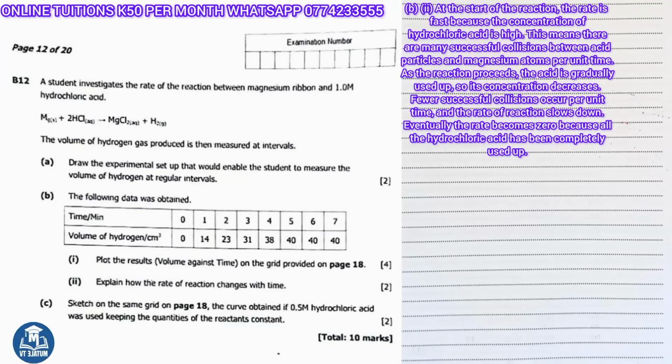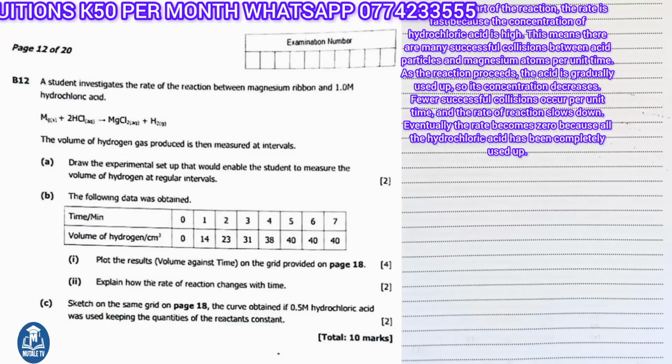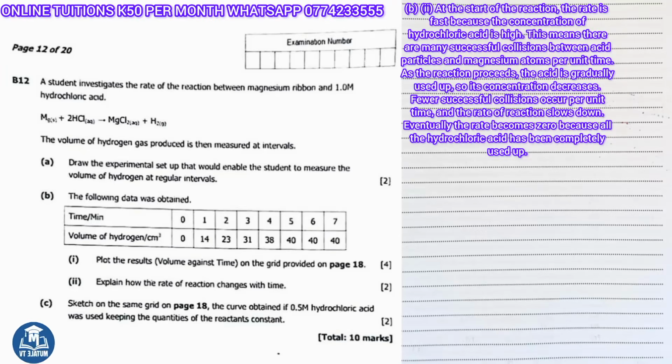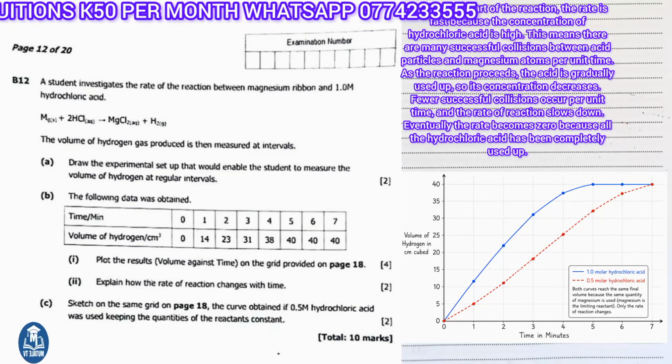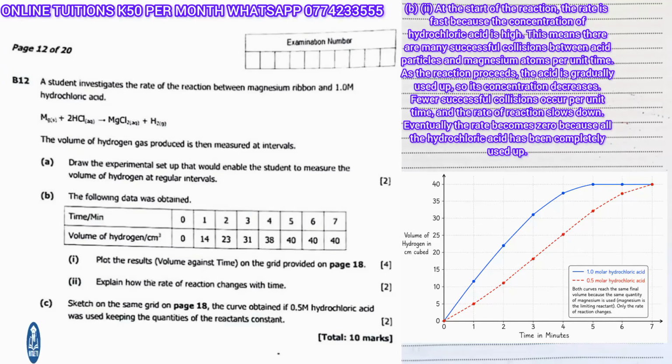Part C, Part 3 says, sketch on the same grid on page 18 the curve obtained if 0.5 molar hydrochloric acid was used instead, keeping the quantities of the reactants constant. The new curve starts at 0 on the same graph. It rises more slowly and less steeply than the original curve because the lower concentration means fewer collisions occur per second, giving a slower rate of reaction.